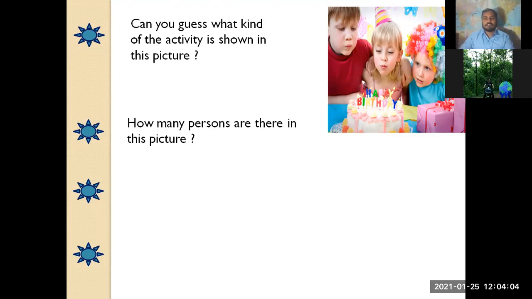How many persons are there in this picture? Sir, यहाँ 3 बच्चे हैं. There are 3 kids in the picture. Very good. There are 3 kids in this picture.